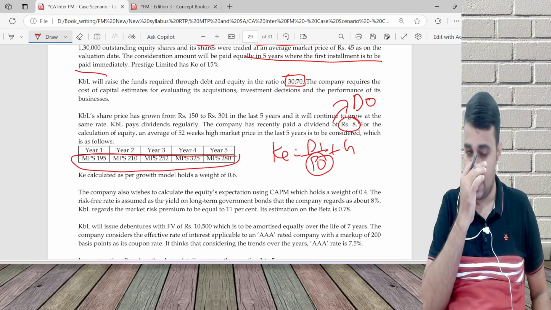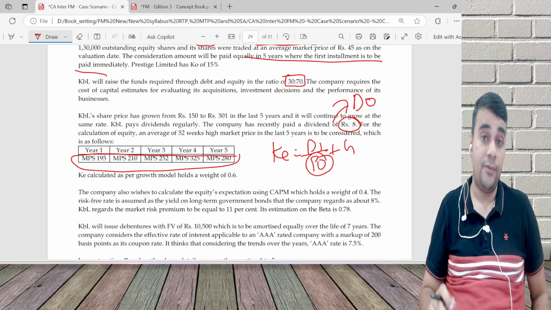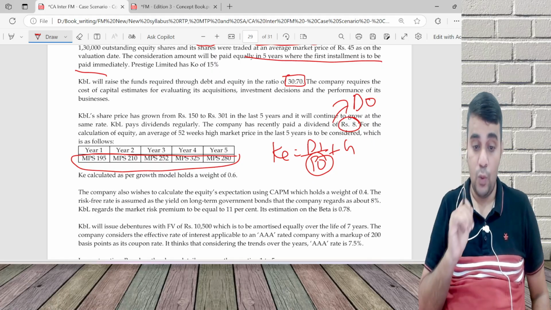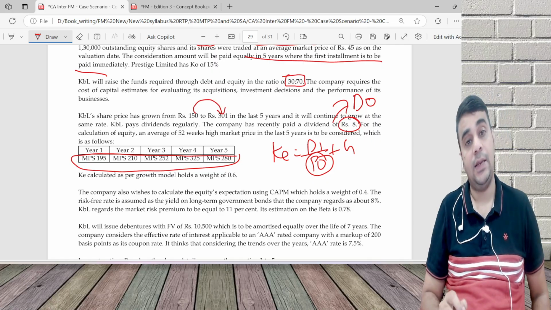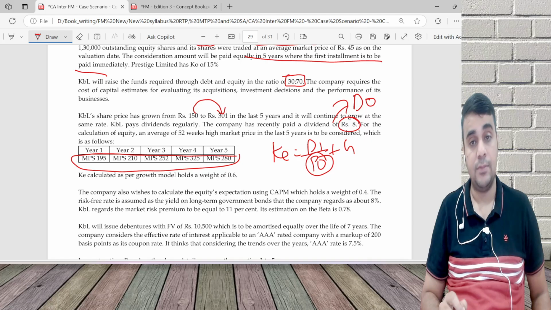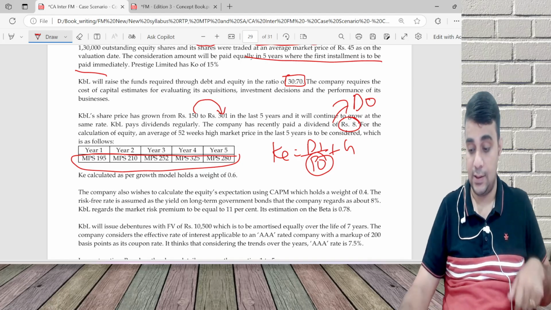I'm not going to do all this calculation. You'll understand as I proceed. Average of the last 5 years. How will I calculate growth? 150 has become 301 in 5 years. I will have to guess my rate. How is guessing the rate?